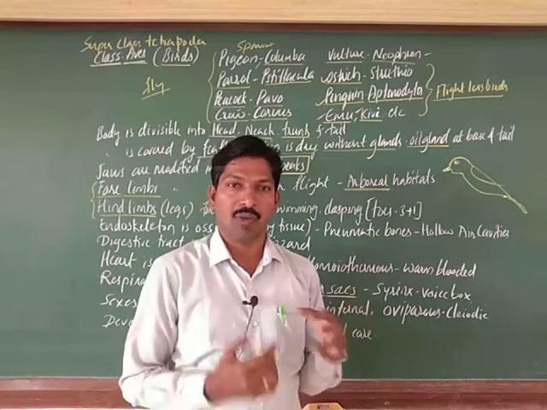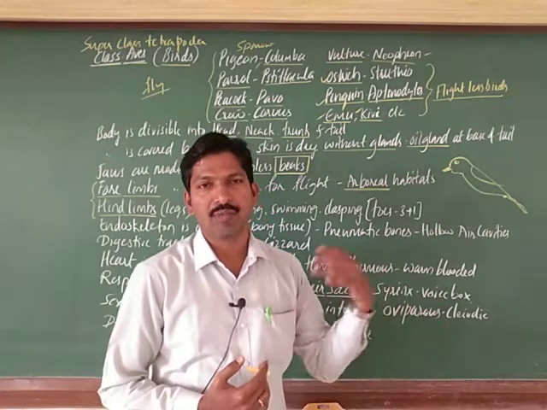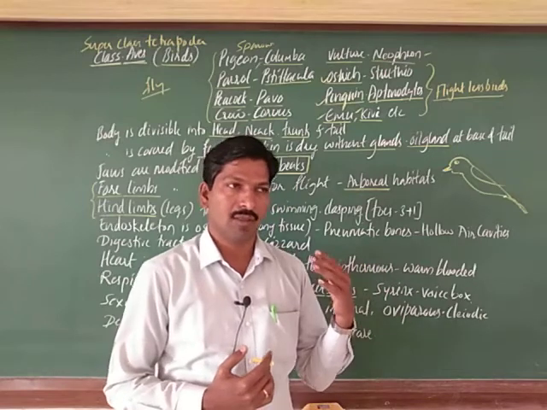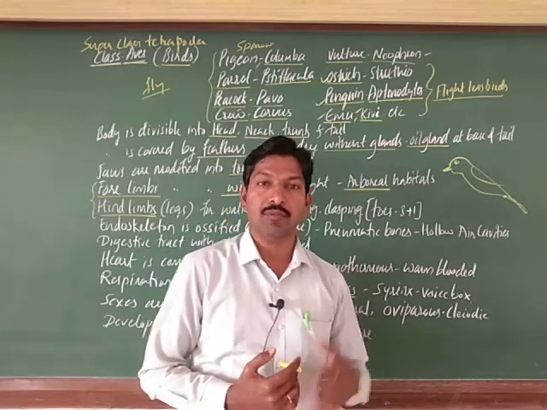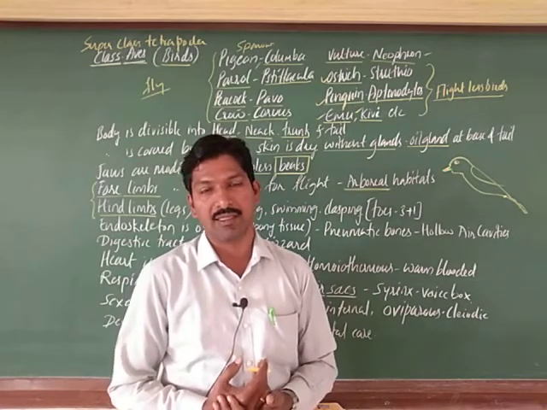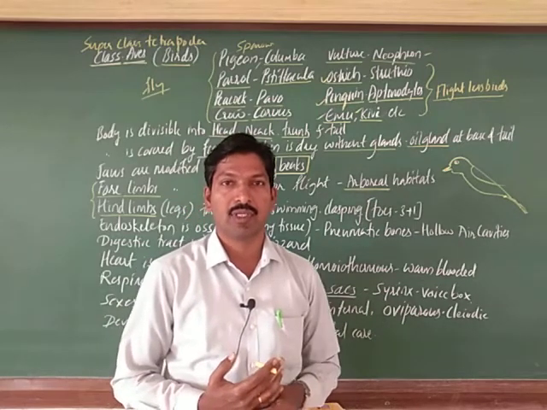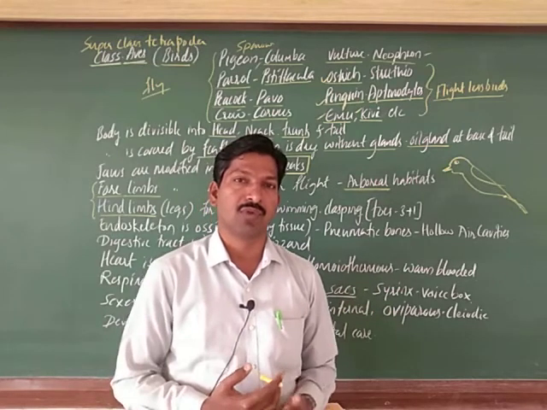All birds may not be in trees, but most of them are located in trees, of course choosing that place. But some other birds like the penguin are present in ice glaciers, and some birds like the duck are found in water. Other aquatic birds also depend on aquatic food.